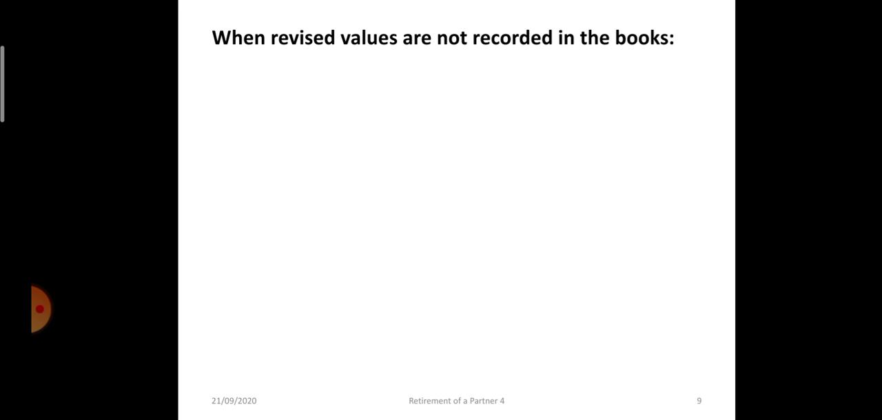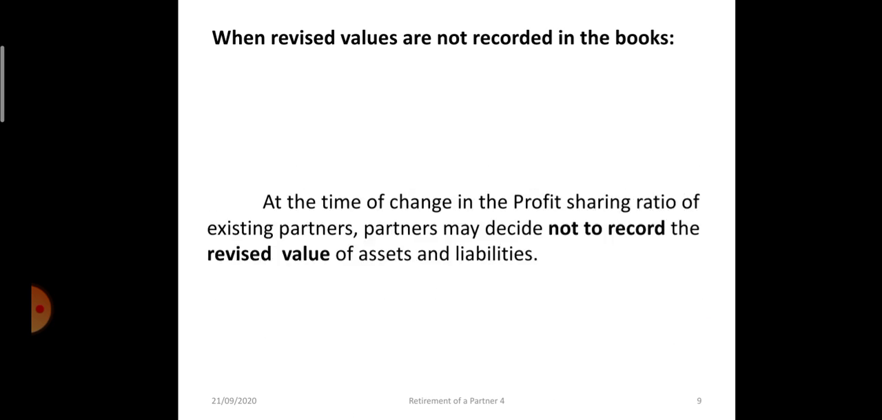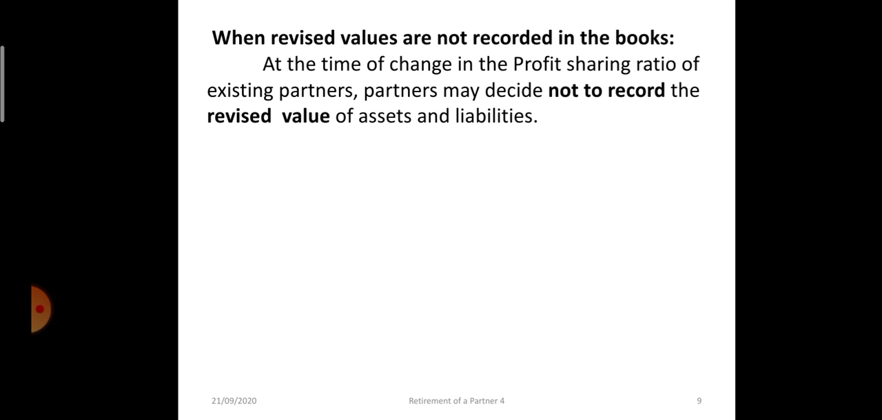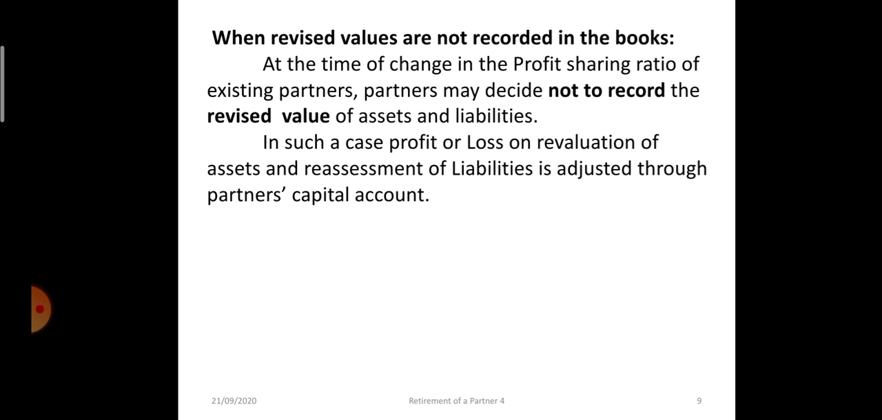Now the second method, when revised values are not recorded in the books, in that case we will not prepare revaluation account. Okay, revised values are not to be recorded, so we will not debit or credit the respective assets and liabilities account. All the adjustments will be done through the partners capital account.